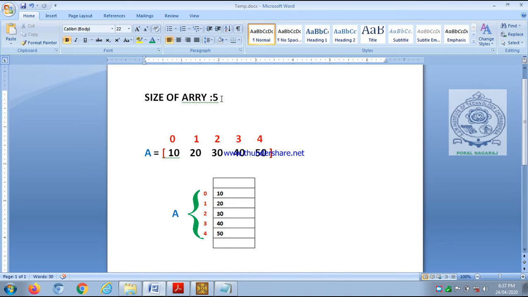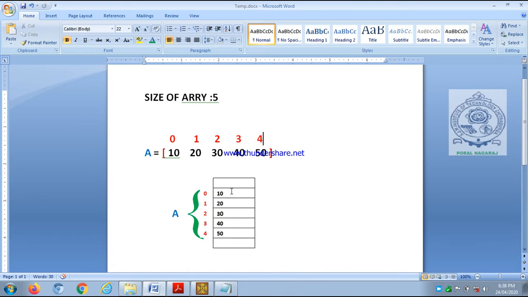Then every array is given a name. Every array is given a name. So here you see A is equal to, within square brackets we have written array elements, 5 elements, 10, 20, 30, 40, 50. So this set of elements, 10, 20, 30, 40, 50, are integers. How many integers? 5 integers. We'll say they are stored in 5 contiguous memory locations. They are stored in consecutive memory locations